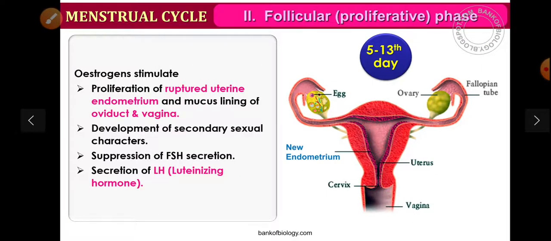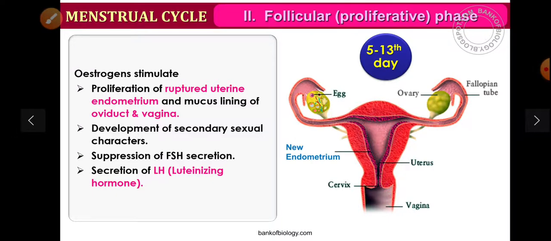Next is estrogen, which stimulates proliferation of the ruptured uterine endometrium and the mucous lining of the oviduct and vagina. It also causes development of secondary sexual characters, inhibition of FSH secretion, and secretion of luteinizing hormone LH.